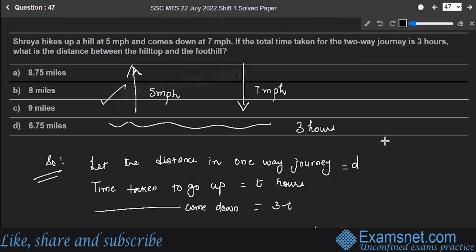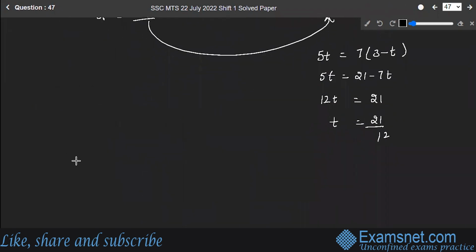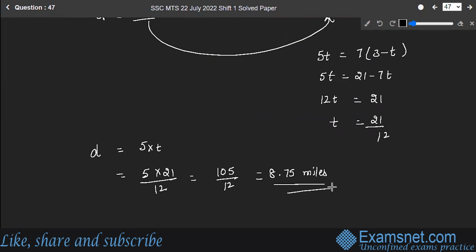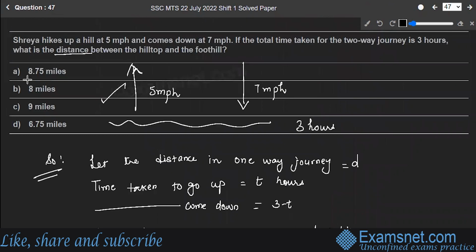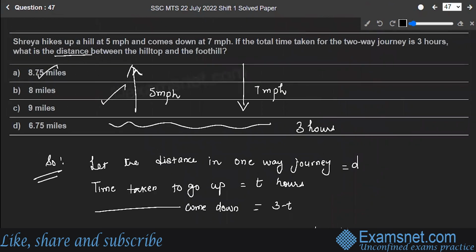But what we have to find out? Okay, we have to find out the distance. So we have to find out D, right? All right. So distance is equal to 5 multiplied by T. 5 multiplied by this. So this will give me 105 upon 12, which is equal to 8.75 miles. So the distance between hilltop and the foothill is 8.75 miles. Option A is the correct answer to the question. Hope you are clear. Let's move to the next question.